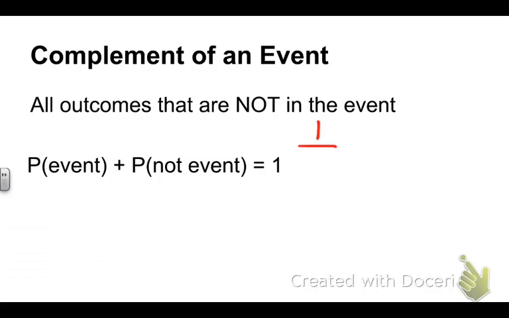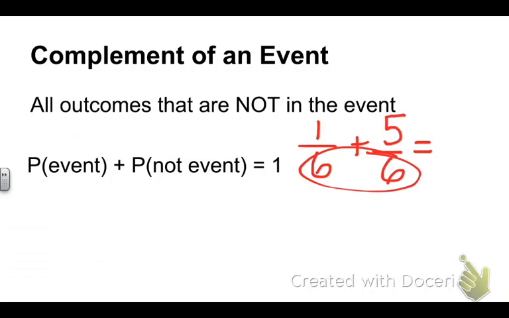It's a 1 out of 6 chance that I'm going to roll a 4. What are the chances that I'm not going to roll a 4? Well, there's 5 other sides that don't have a 4 on it. So it's 5 out of 6. If you add that up, you can add fractions when the denominators are the same. It's going to be 6 out of 6, or 1. Alright, 1 whole.